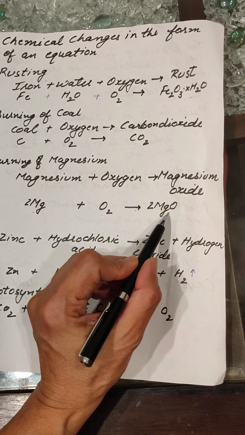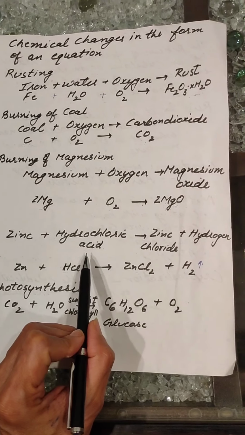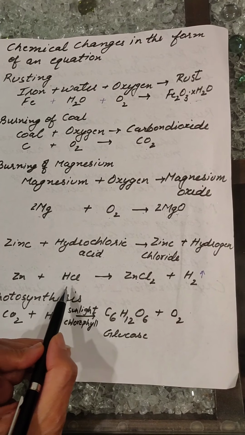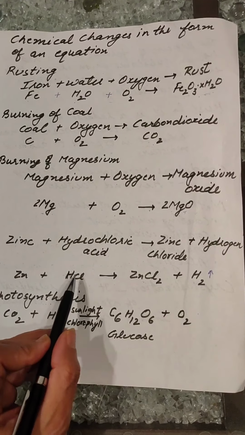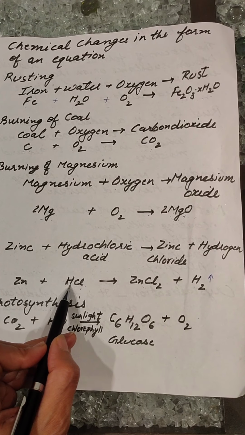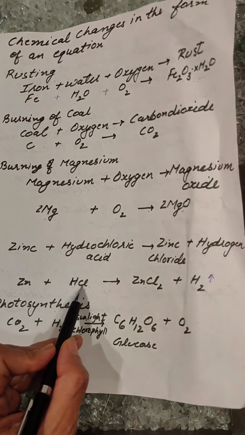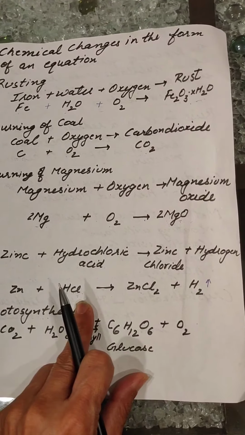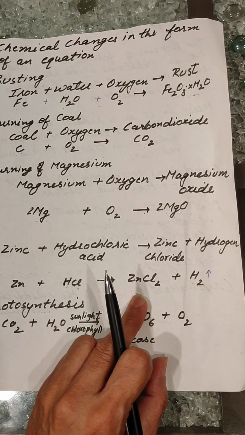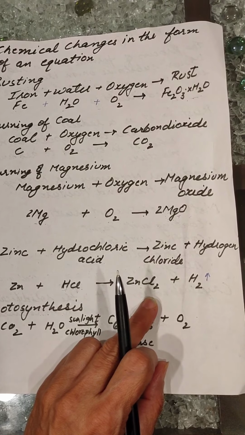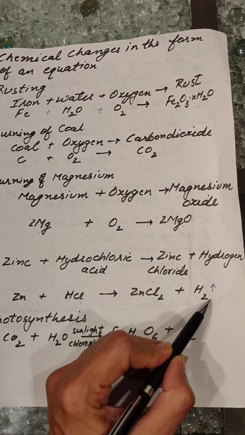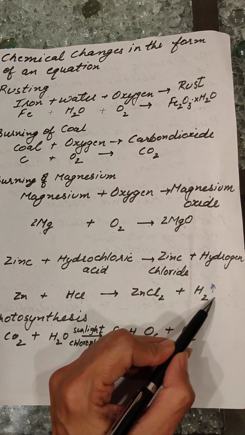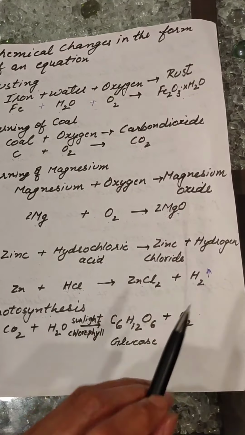Take another example. Zinc is a metal, and it reacts with hydrochloric acid. It's a very common acid, hydrochloric acid. The formula for hydrochloric acid is HCl, because it is formed by the combination of hydrogen and chlorine. H for hydrogen, Cl is chlorine, and zinc is Zn. So when zinc combines with hydrochloric acid, zinc chloride ZnCl2 is formed, and hydrogen gas is evolved. You can see this arrow showing upward. That means hydrogen gas is evolved.